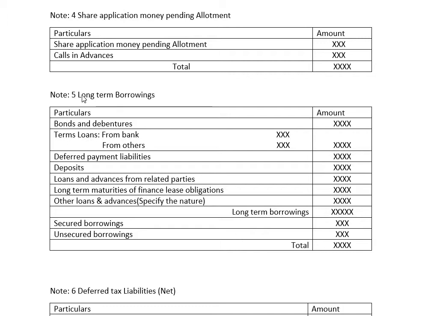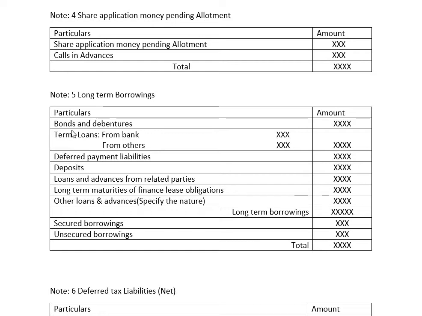Note number 5 says long-term borrowings. What do long-term borrowings mean? Here the company or the organization borrows an amount from outside parties for a long-term period. Long-term period means more than 12 months. Then here we have the first one, that is bonds and debentures.